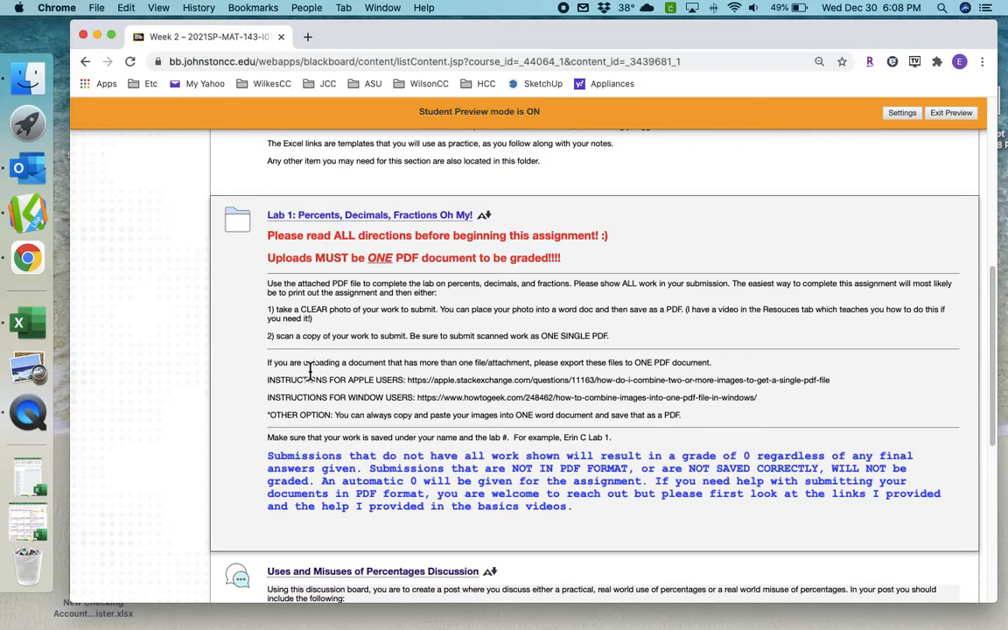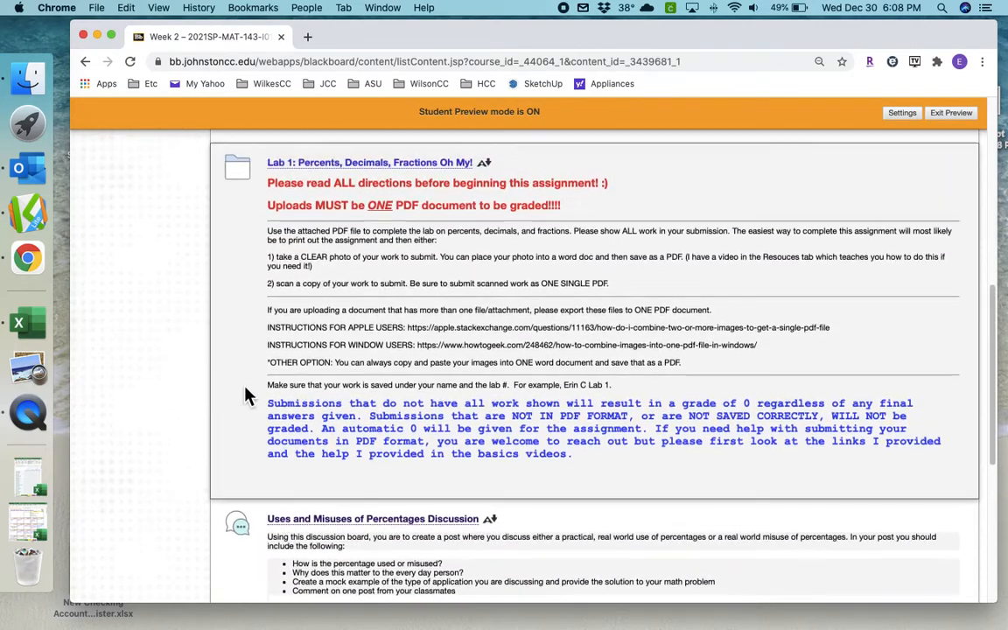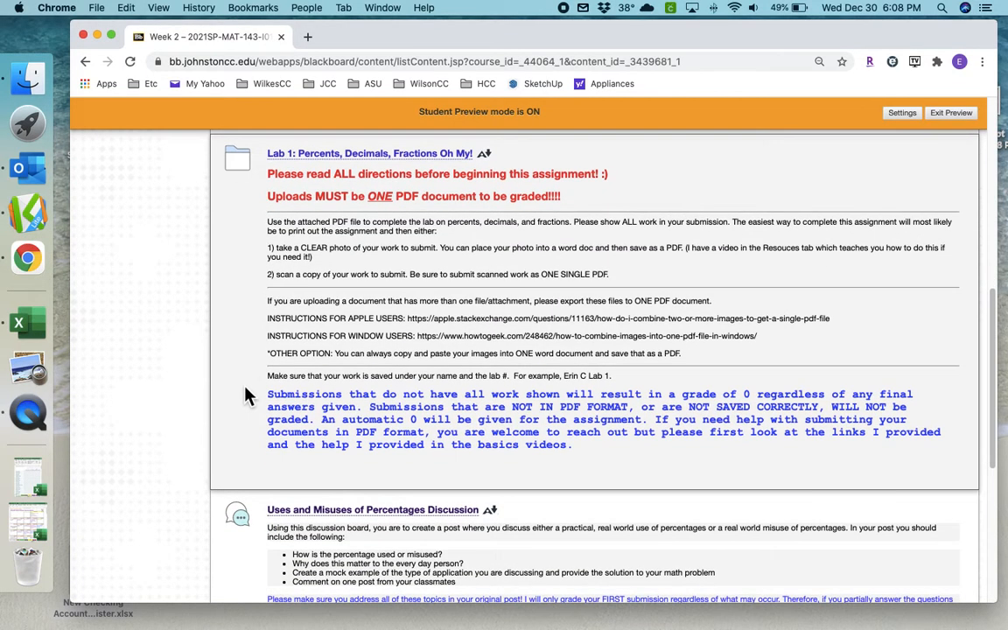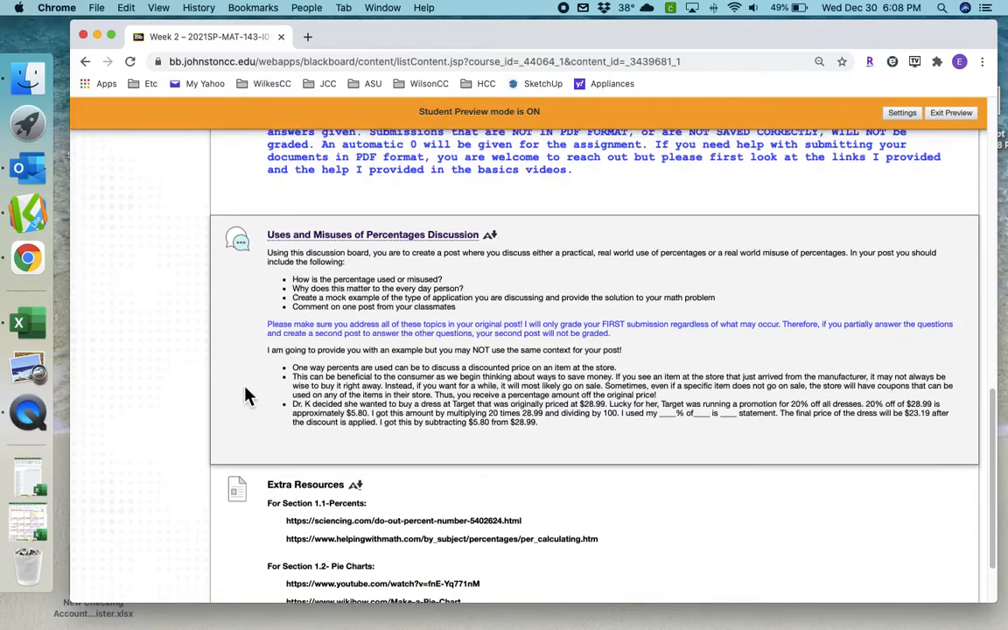Read through this. Your uploads have to be as one PDF. If you don't upload it as a single PDF, I can't grade it, literally, and you'll get a 0. So please make sure that they're uploaded as one PDF. I provide examples on that. I'll show you where in a minute.